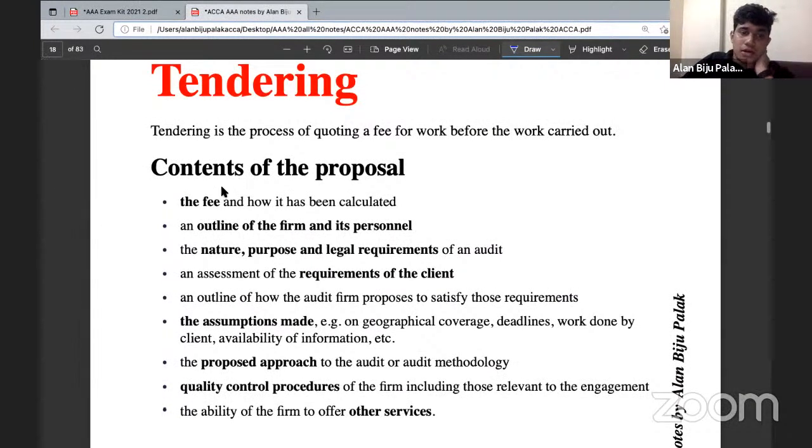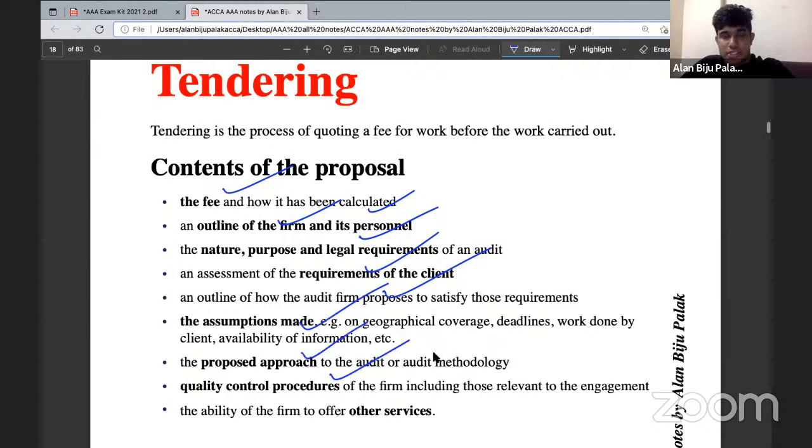Basically, you need to mention the audit fees. Then you need to give an outline about the audit firm and its personnel. Then you need to give the nature, purpose, and legal requirements of the audit. Then you need to talk about the requirements of the client. Then you need to mention the way in which you are going to satisfy these requirements. Then you need to state your assumption on the date by which you are planning to complete the engagement. You need to give a proposed audit approach or the audit methodology. You need to state the quality control procedures, and you must also mention the ability to provide other services. So these are the content of the proposal.